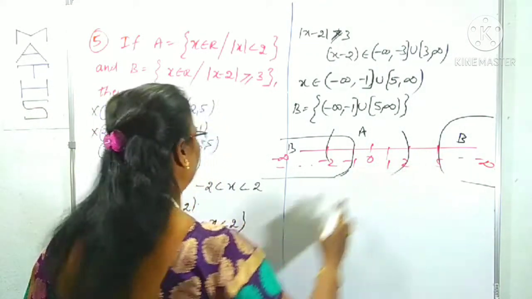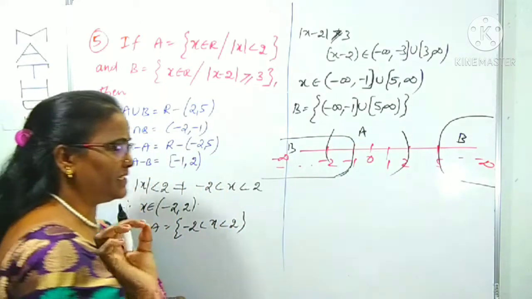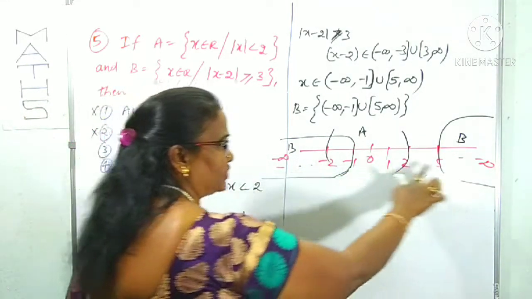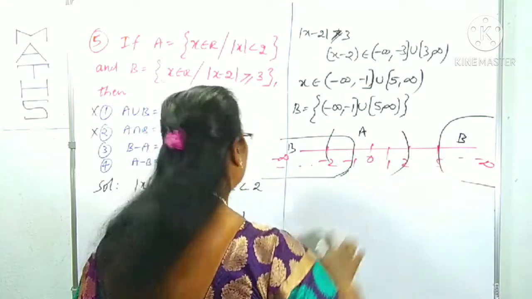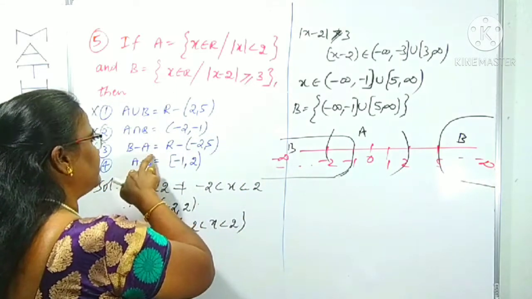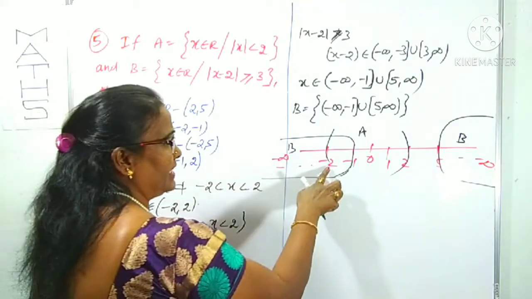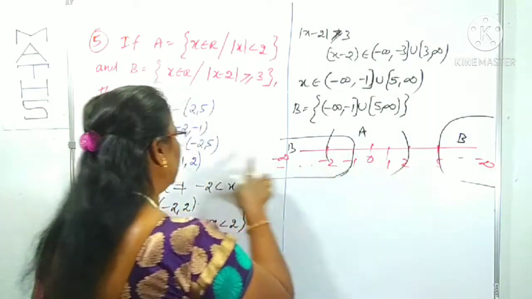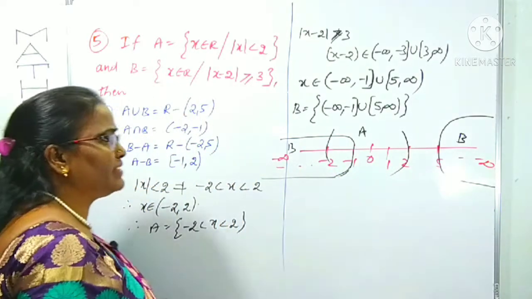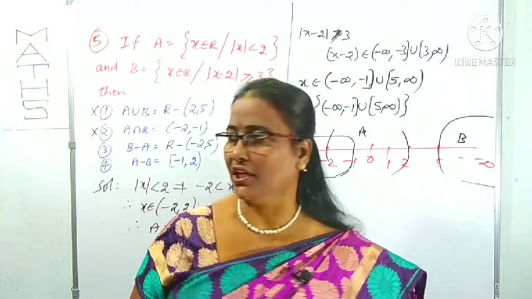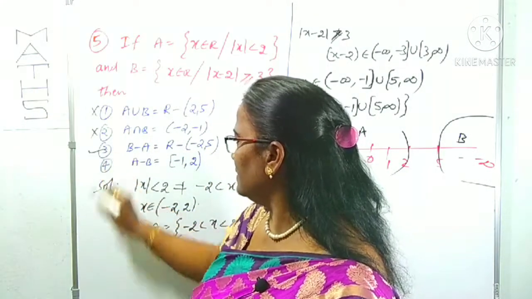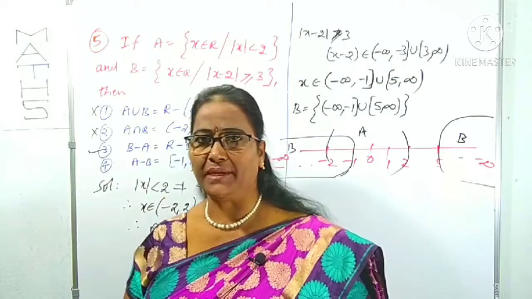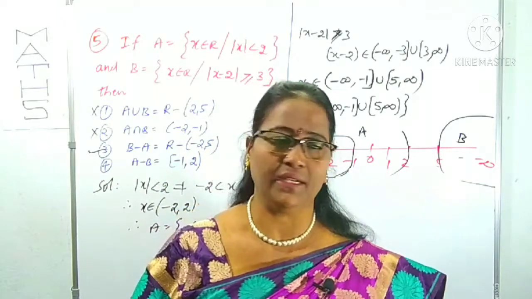Minus 2 to 5 we don't want. Once minus infinity to plus infinity, all real numbers, are there, those in B but not in A, in A what are there? Minus 2 to 5, that we have to remove. Therefore, which option is correct now? It is clearly the third option. Try to understand. No need to worry about A minus B. Only one option is correct, very well.